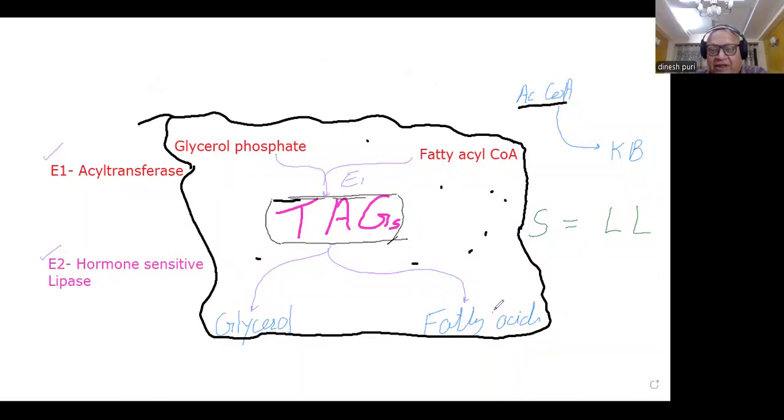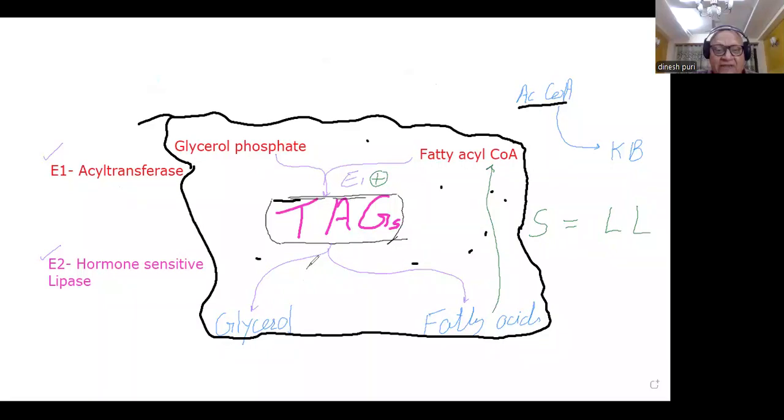So whatever fatty acids are produced, they are reactivated to fatty acyl coenzyme A, which again go for synthesis of the triacylglycerol. That is what happens in a normal individual. But in diabetes, starvation, the low insulin condition, we are going to see what happens. An important point here is that this enzyme, acyltransferase, is stimulated by insulin.